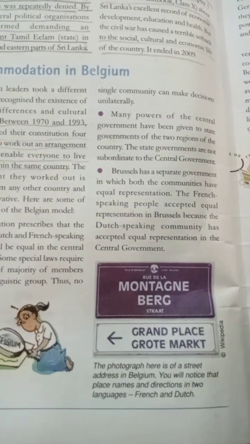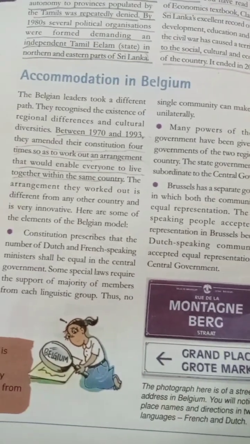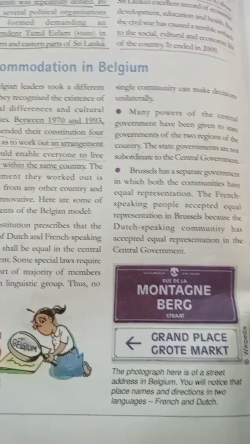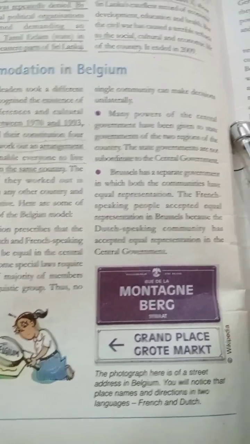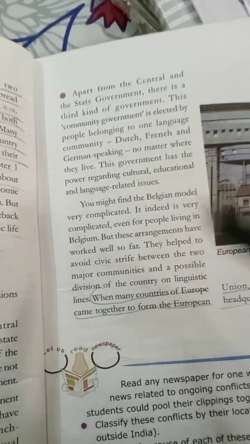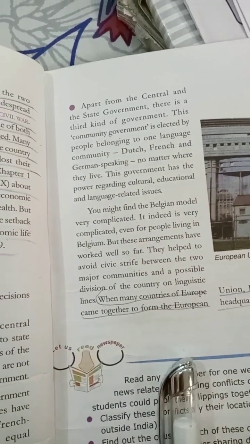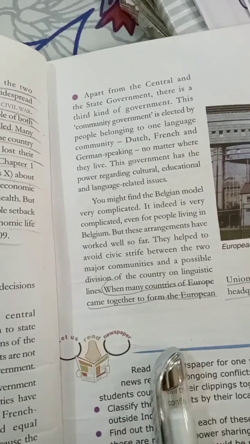Which is the third form of government, the third type of government in Belgium? We will say that it is the community government, and you will see the answer there. There can be four options: community government, state government, national government, reserve government. So obviously you have to put the right answer: community government.